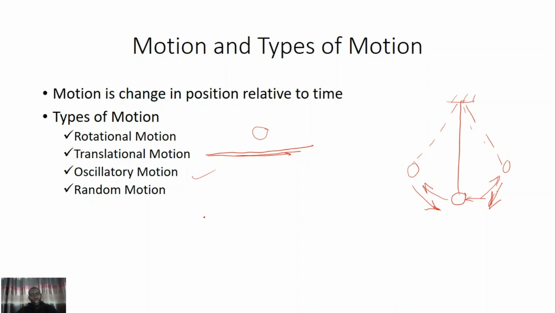Random motion is the kind of motion in which there is no clearly defined path. The path changes from time to time, like the movement of gas molecules. When you see smoke, you know how smoke moves. It moves in a random version. You can't predict where smoke will go. That is random motion.